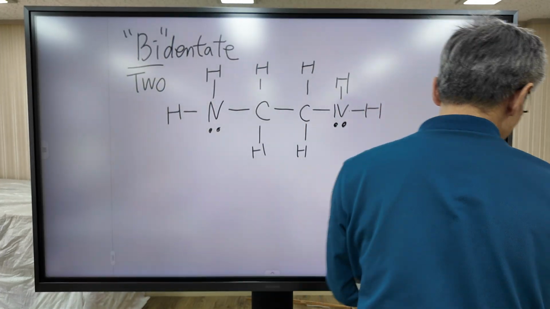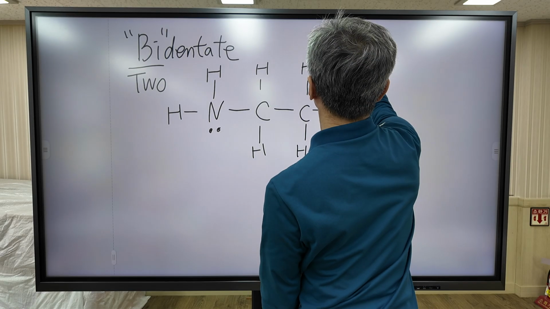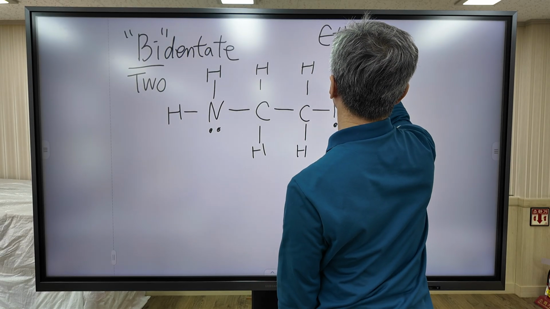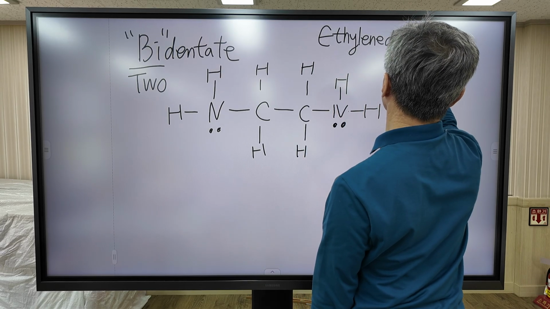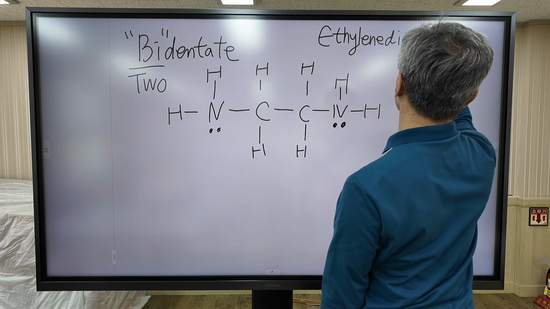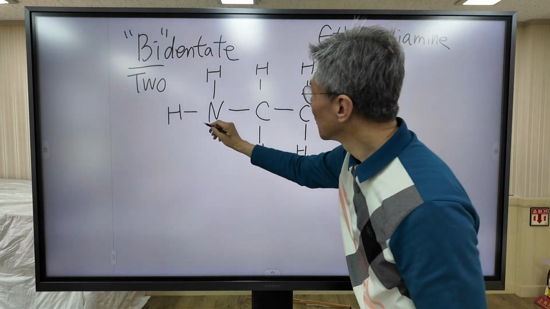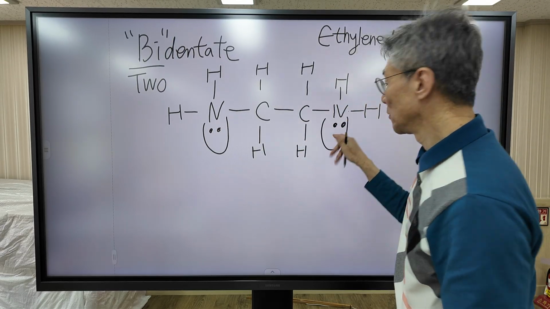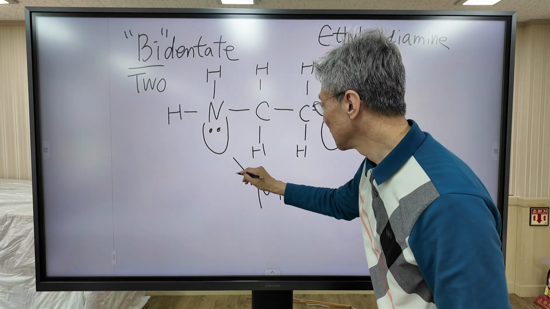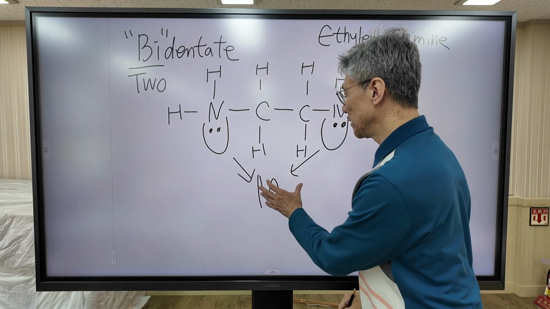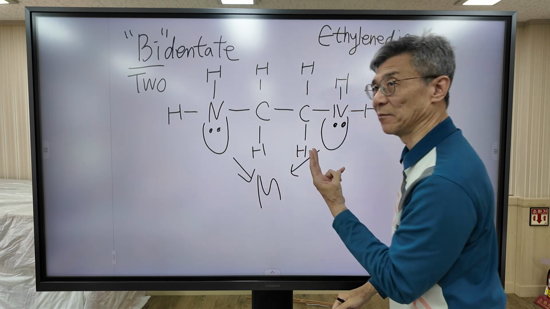This is called ethylene diamine. This one has two lone pairs, so it can make a bond with the central metal ion two times at the same time.